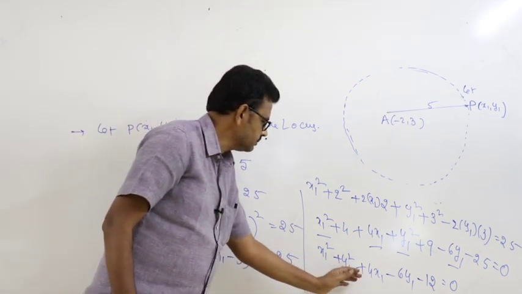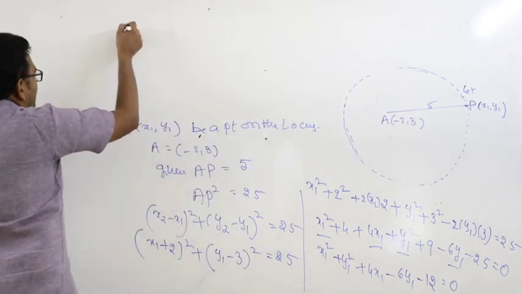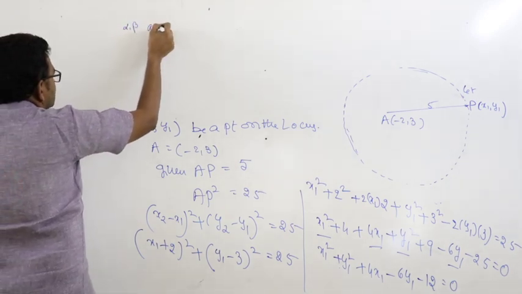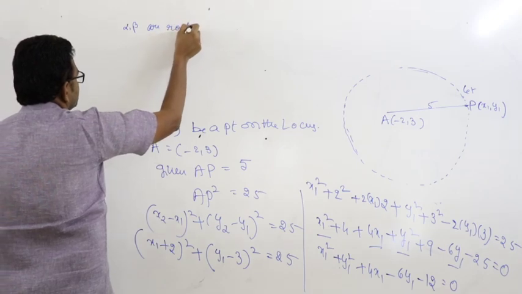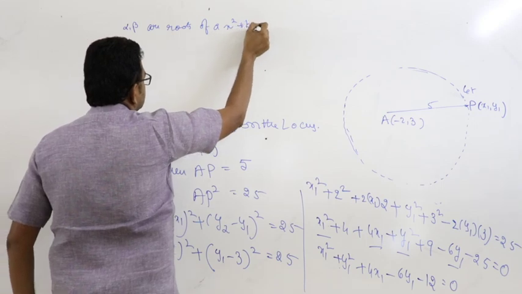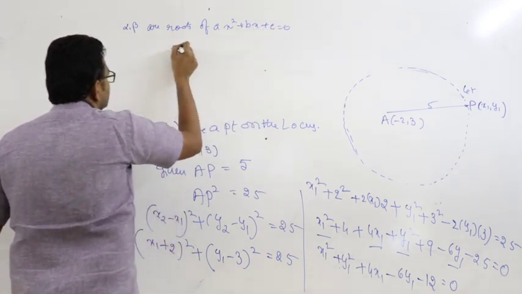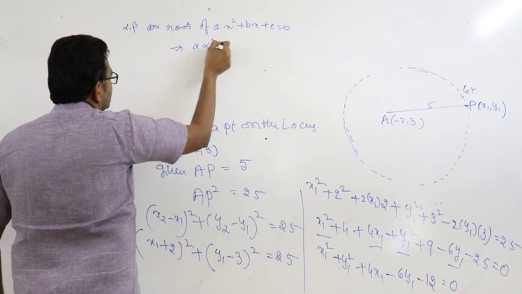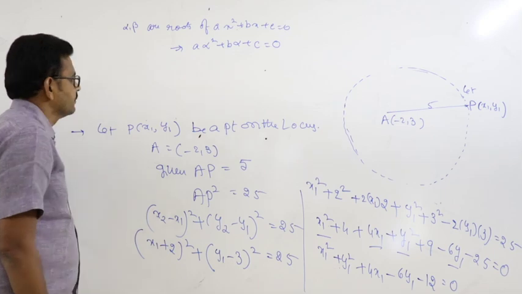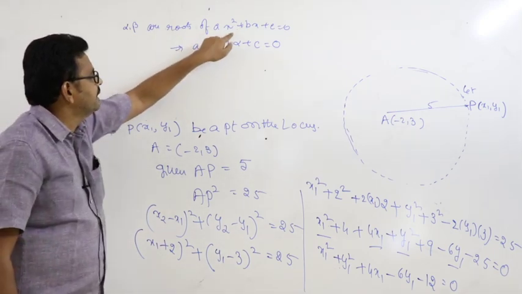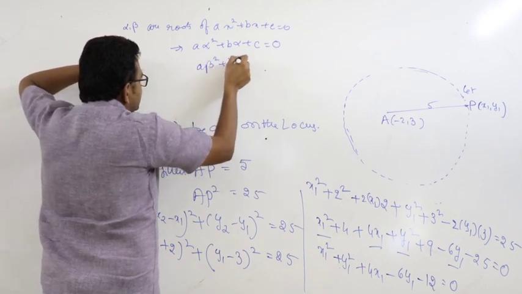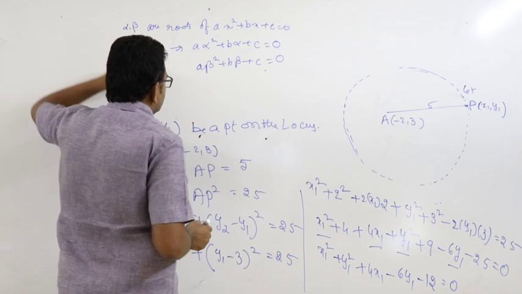Here, see here, alpha comma beta are roots of ax square plus bx plus c equal to 0. What is the meaning? It implies A alpha square plus B alpha plus C is equal to 0, and also A beta square plus B beta plus C equal to 0.